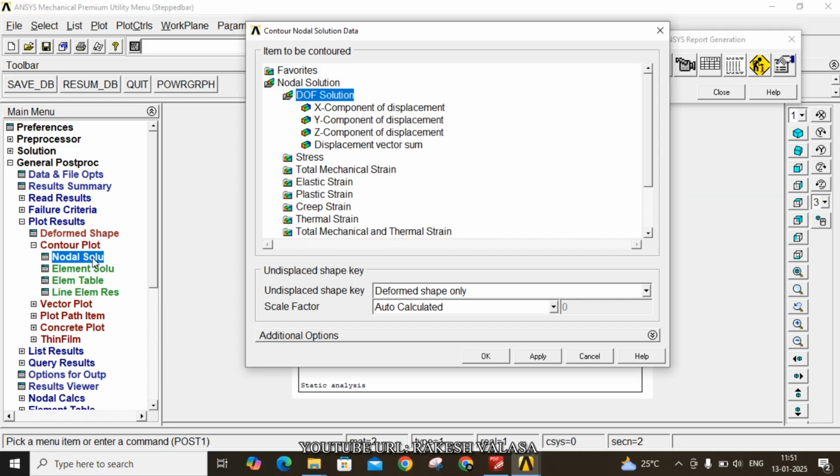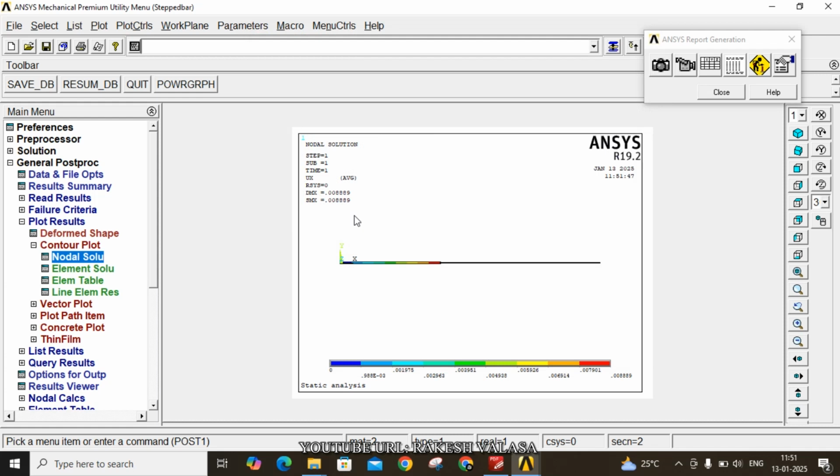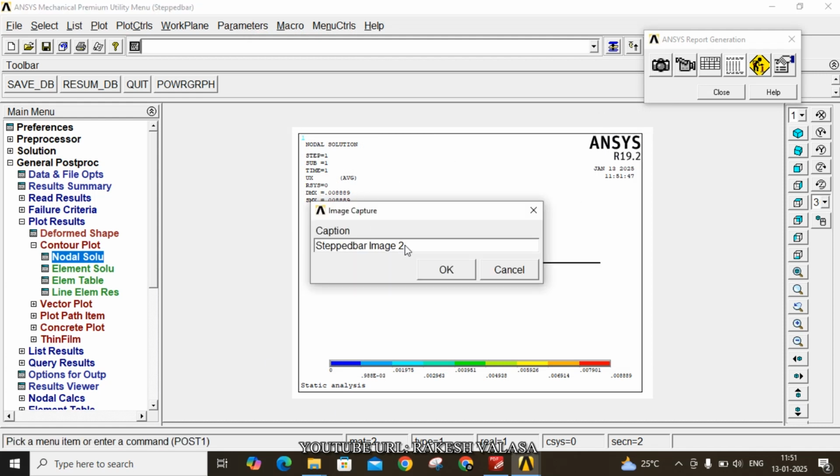Nodal solution, X component. Now click on OK. You can see here. Now capture this image. Nodal solutions. Now click on OK.